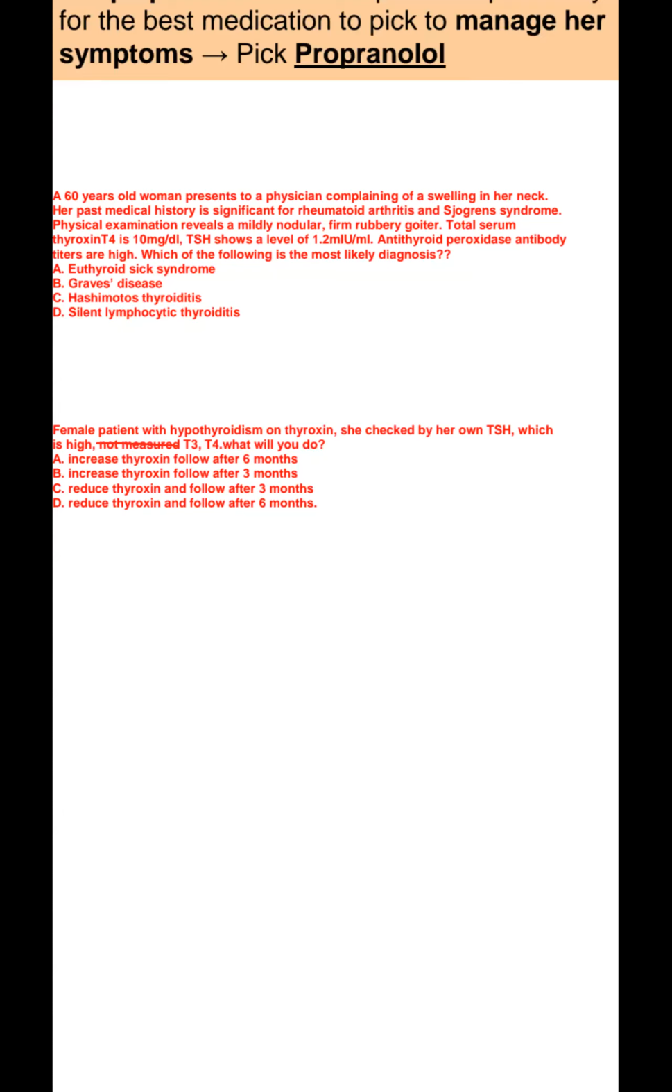Ma'am, in his history he has rheumatoid arthritis and Sjögren's syndrome as well, and he presented with a medially nodular firm rubbery goiter. So the diagnosis is, ma'am, euthyroid sick syndrome. Very important exam question.